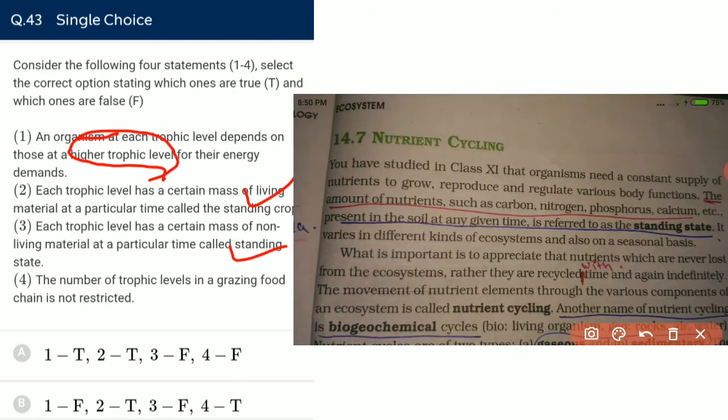The amount of nutrients such as carbon, nitrogen, phosphorus and calcium present in the soil at any given time refers to the standing state. Means the non-living thing refers to the standing state, and the living thing refers to the standing crop. The number of trophic levels in a grazing food chain is not restricted. Sorry, it is incorrect, because the number of trophic levels in the case of the detritus food chain is not restricted. In case of grazing food chain, the trophic level is limited to 4 or 3 in number.